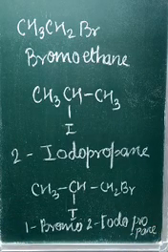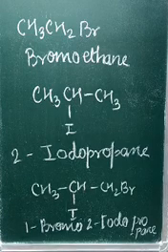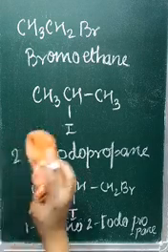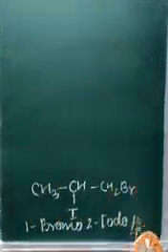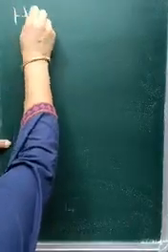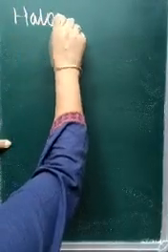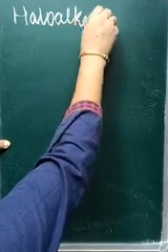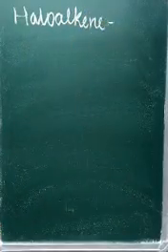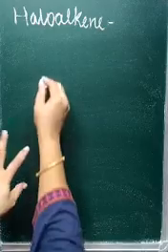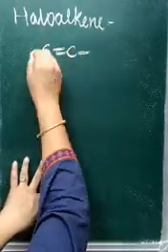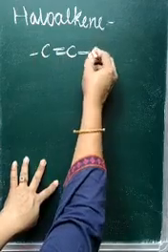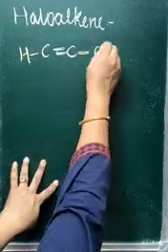Okay. Now another category of aliphatic halogen containing compounds, that is haloalkenes. What are these haloalkenes? You know alkenes always have one double bond. So double bonded compounds like C double bond C. Now suppose here H is there and here Cl is there.